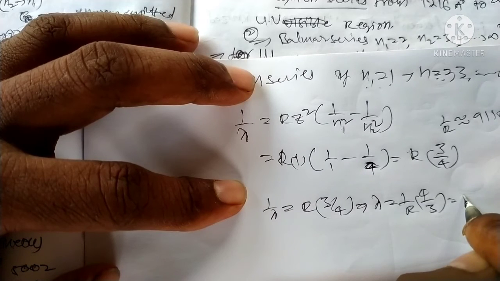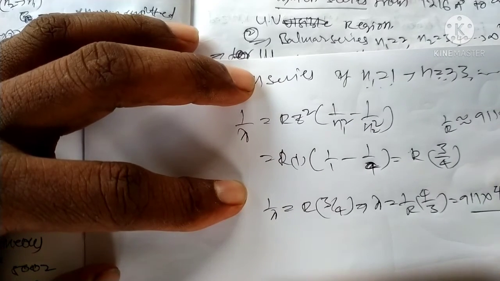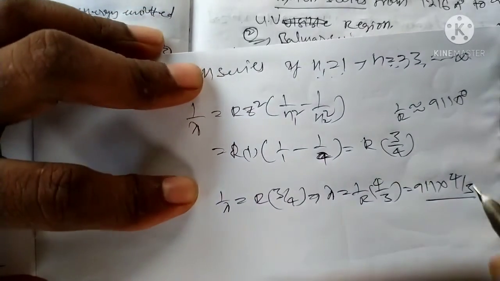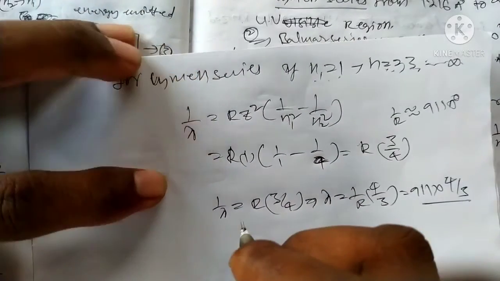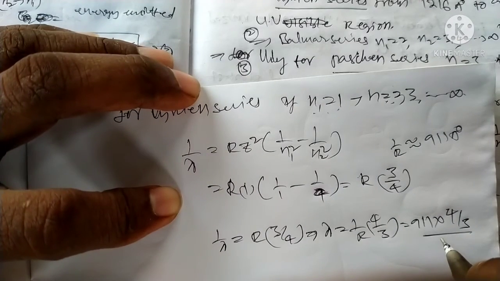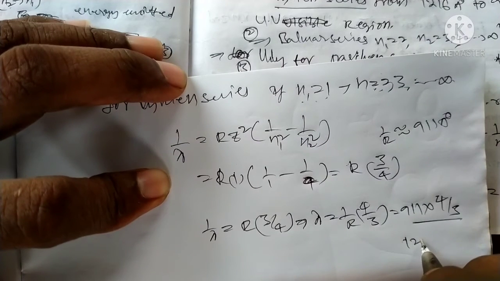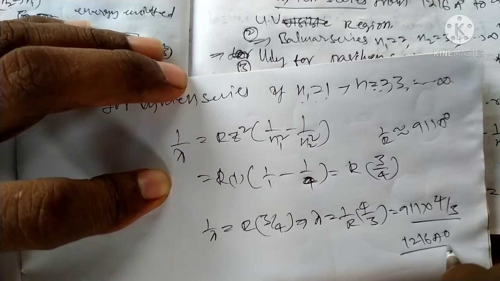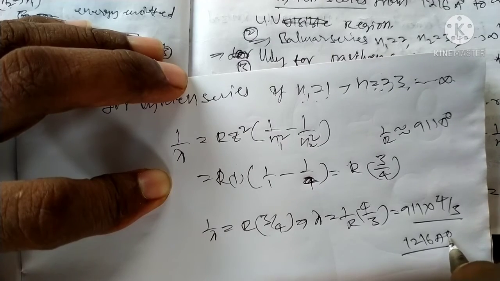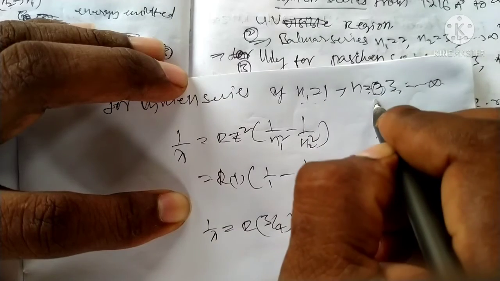We get 911 into 4 by 3, and for this lambda we get 1216 angstrom. This is for the maximum wavelength.